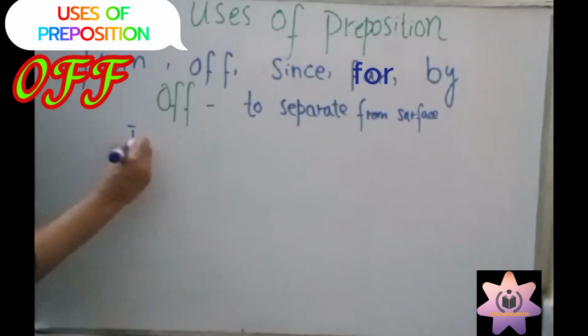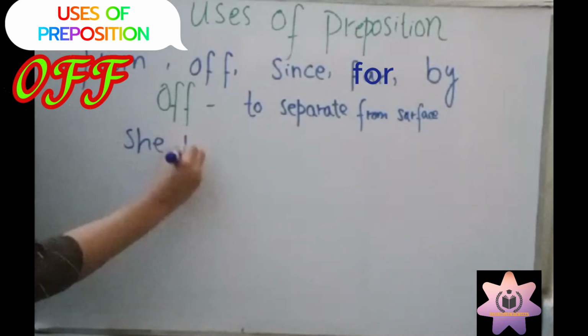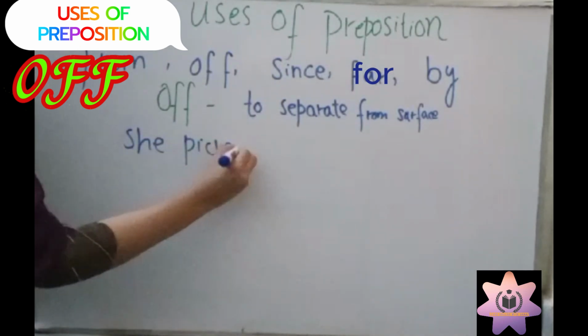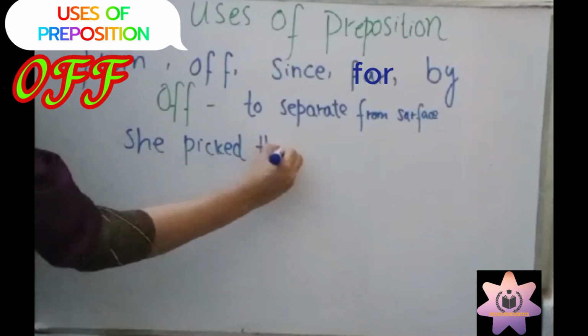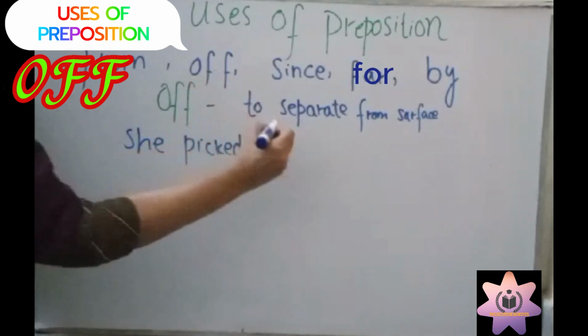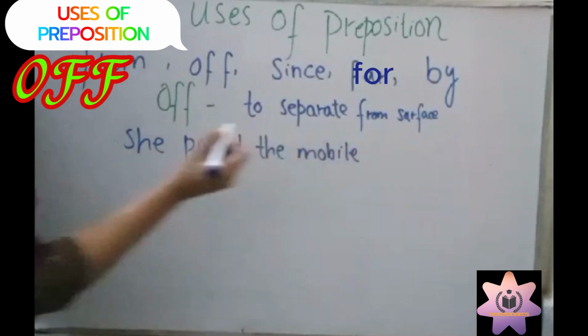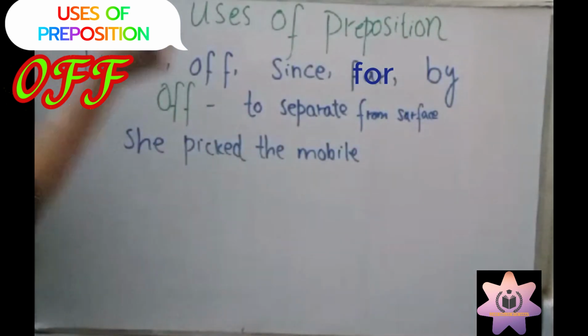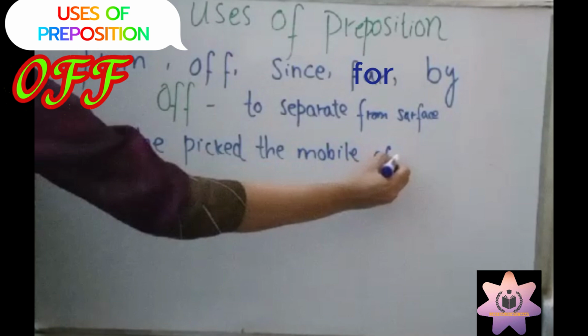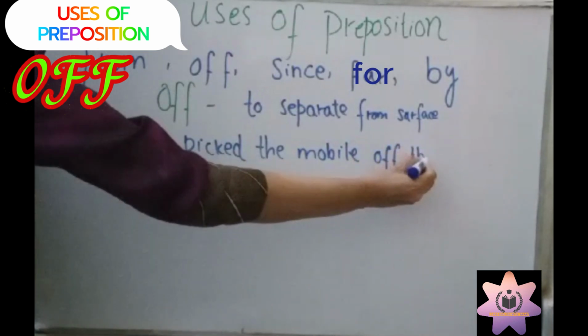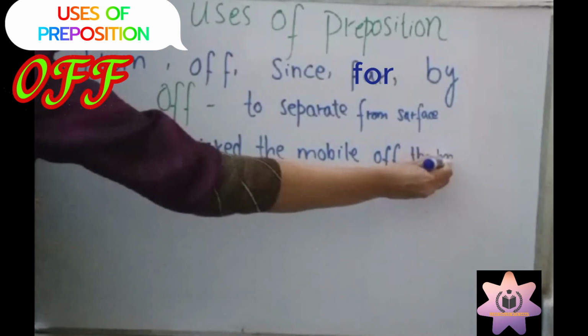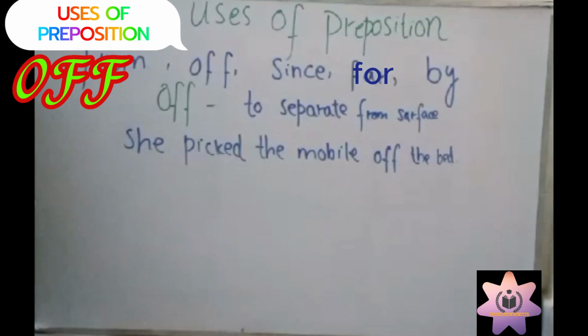For instance, she picked the mobile off the bed.